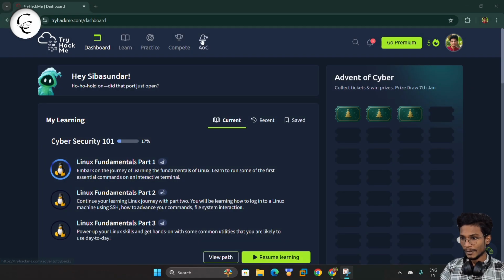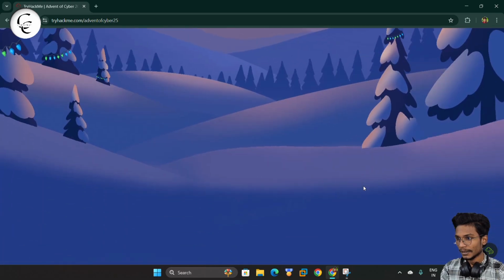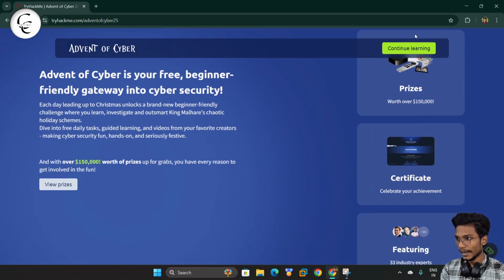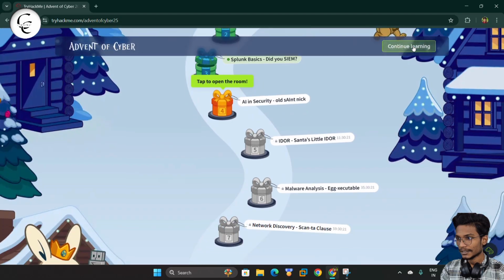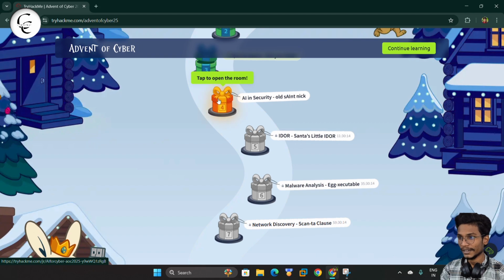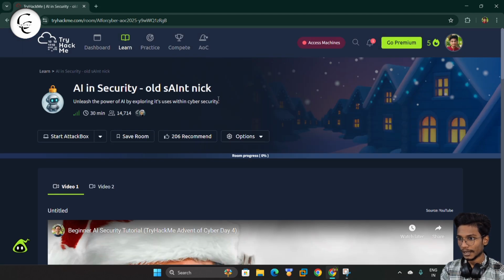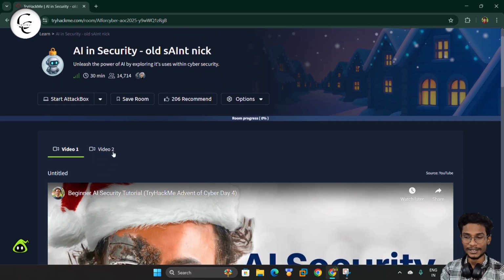So guys, now I am on my computer screen and let's move to AOC, and we can scroll down and here we can click continue learning. And guys, guess what, here you can see we have the AI in Security room, so we can tap this room. So it's loading. So now you can see this is the AI in Security room.